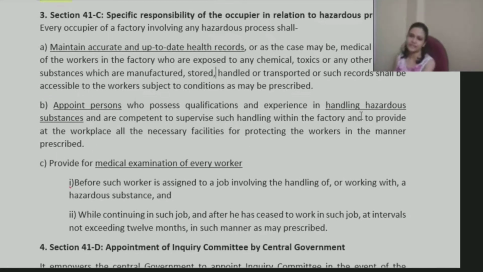So these substances, which might be harmful or dangerous for the health of human beings, not everyone can handle them, right? There might be some materials or items which need to be stored properly at a certain temperature. There will be so many different criteria. So in order to ensure that these things are properly maintained without causing much harm to the people around, they need to appoint qualified and experienced persons.